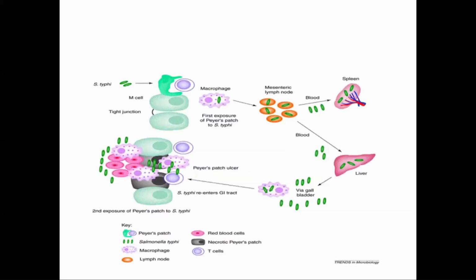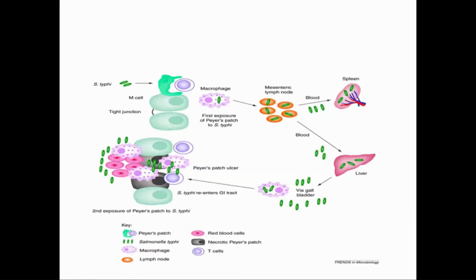Now this is the cycle of how the infection enters the body, through contamination of the food by fecal contamination. You see here this S. typhi bacteria enters through the M cell; they must have a receptor for this. Through M cells it comes to the Peyer's patches.